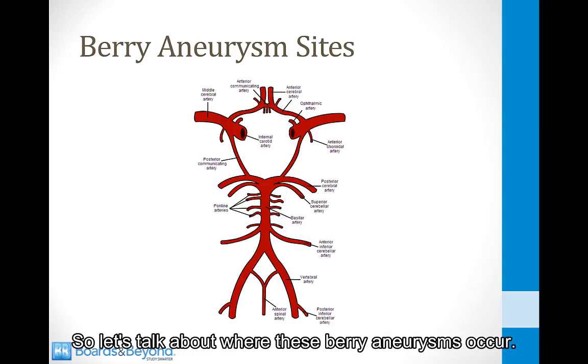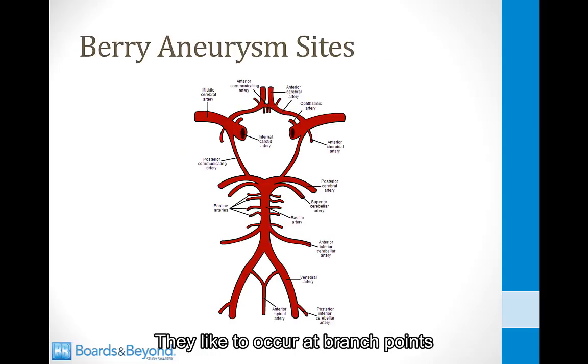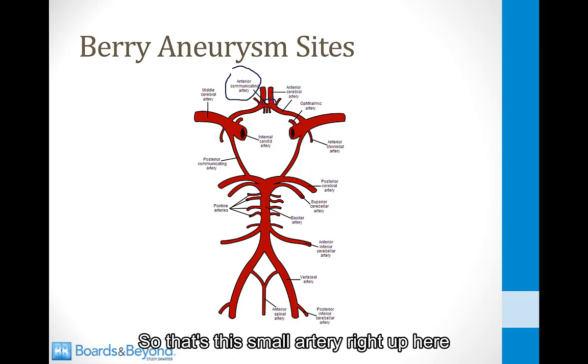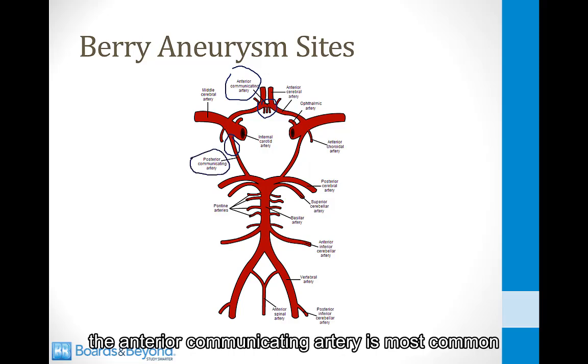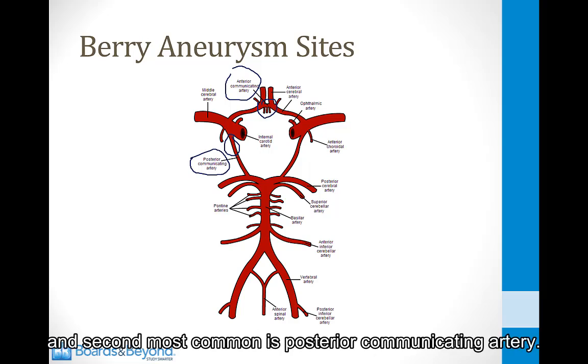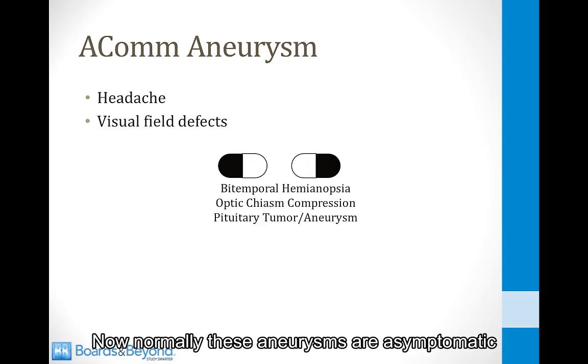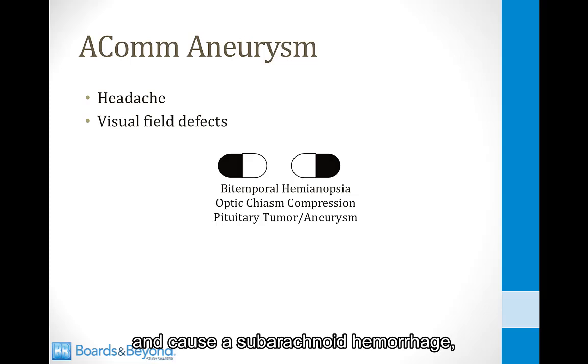So let's talk about where these berry aneurysms occur. They like to occur at branch points, and the most common place they occur is the anterior communicating artery. So that's this small artery right up here at the top of the circle of Willis. The second most common point is the posterior communicating artery, usually right here after the internal carotid enters the posterior communicating artery. So you can remember that the anterior communicating artery is most common, and second most common is posterior communicating artery.